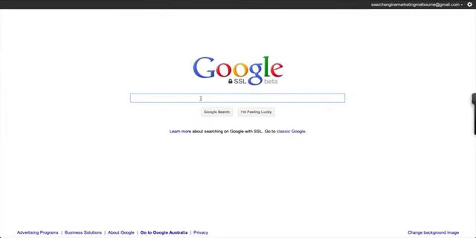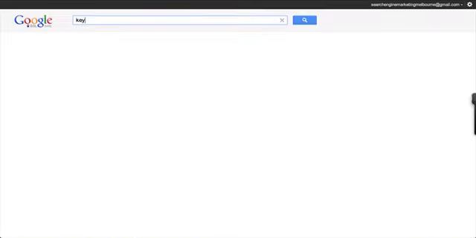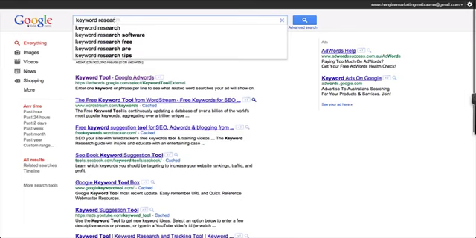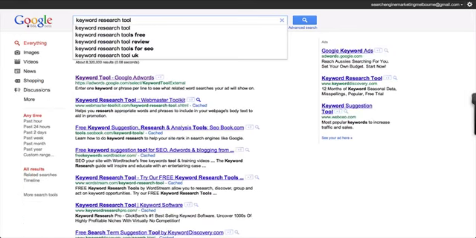So the first thing we do is go to a Google search. One of the first things we just need to type in is keyword research tool, and you'll see a number of options come up, but you'll see at the top, more often than not, because this is a Google tool and it's the best one to use, is the Google keyword tool, and this is part of the AdWords campaign.